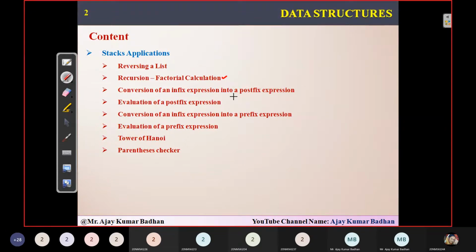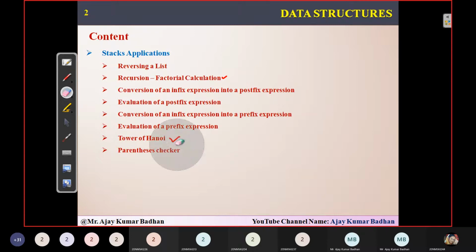At the same time, I'll show you how it is stored in the stack, how the factorial program uses stacks in order to perform this recursive calculation. And apart from that, we are going to discuss the Tower of Hanoi problem. These are the two problems we are going to discuss today, factorial calculation and the Tower of Hanoi problem. These are very important and interesting problems too, so we will discuss them one by one, don't worry.